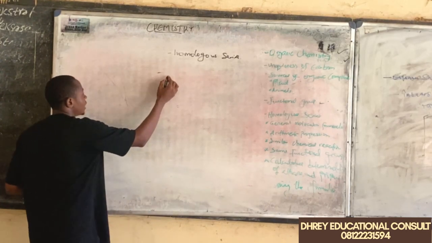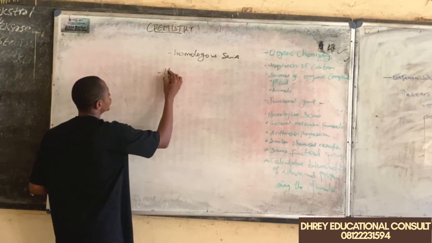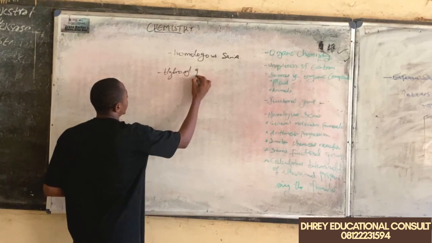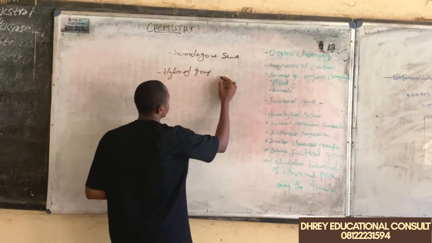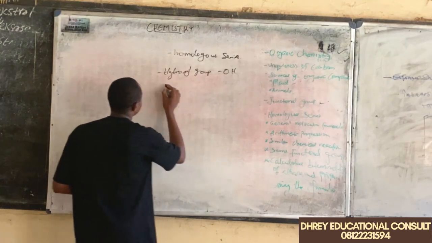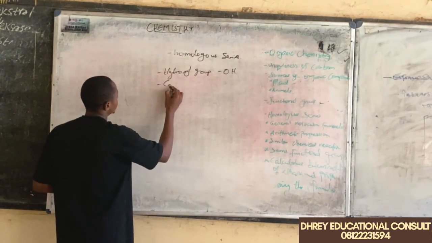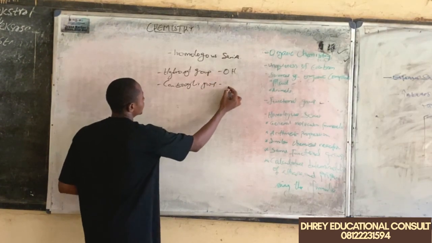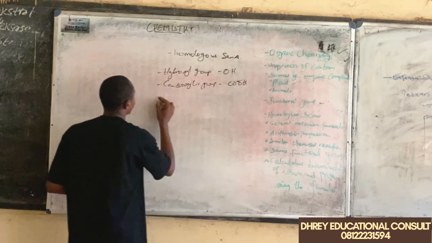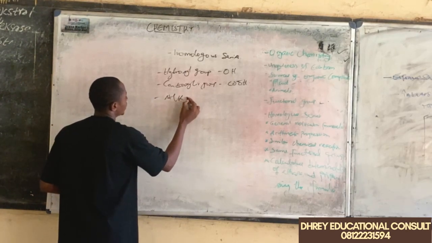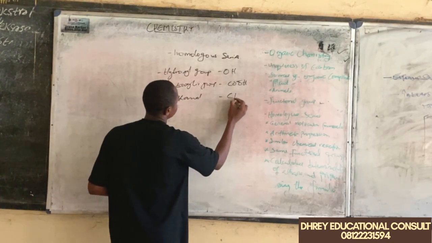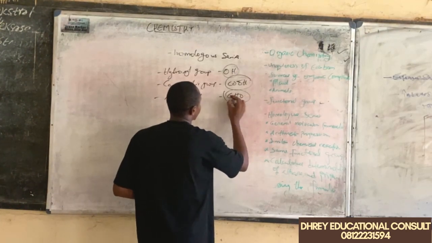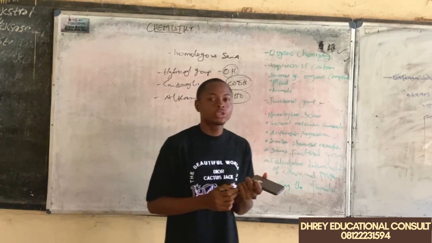We have something like the hydroxyl group, which is represented as this. We have another functional group, which is the carboxylic group, which is represented as this. We have the alkyl group, which is represented as this. Now, these groups of atoms are what we refer to as functional groups.